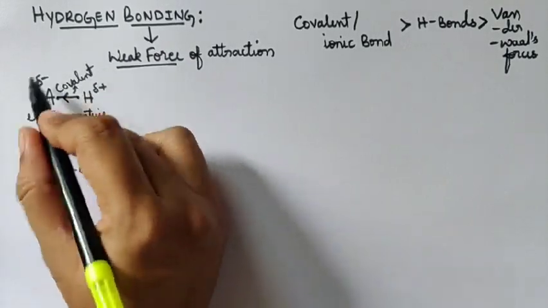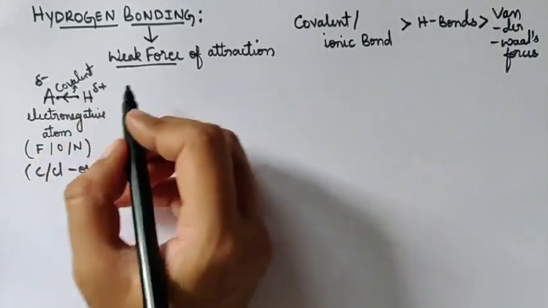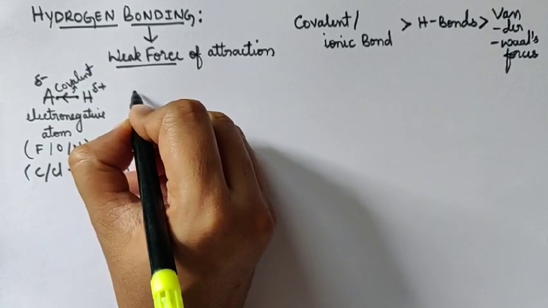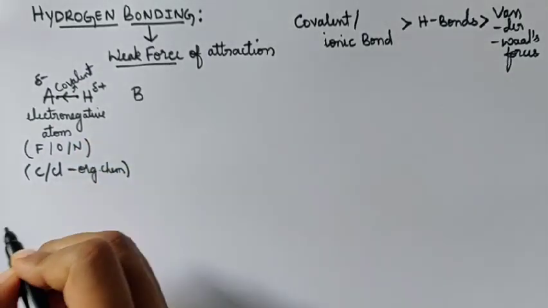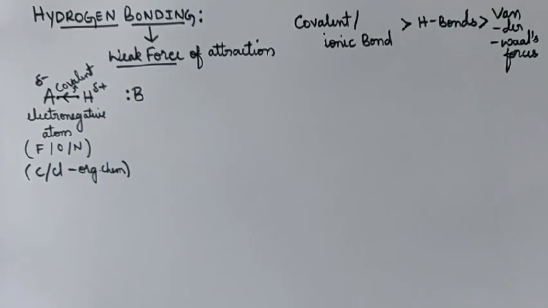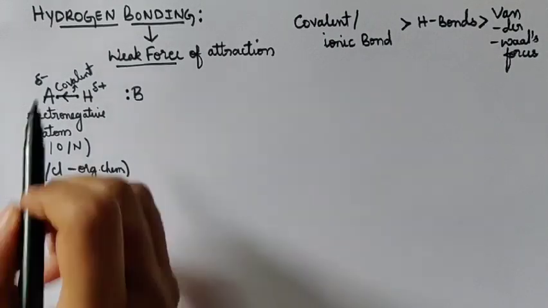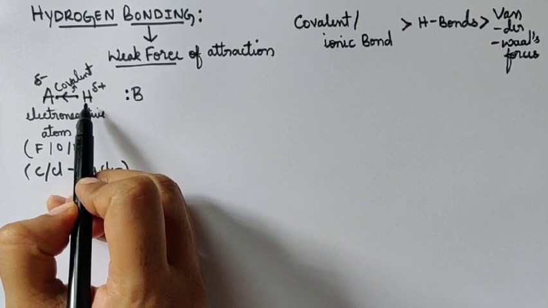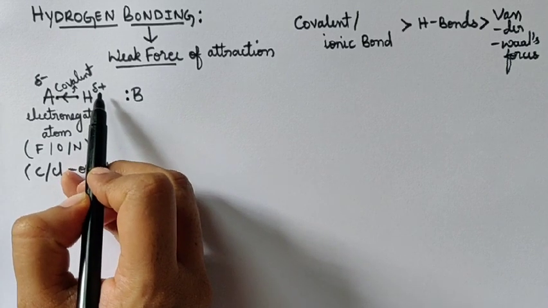Now think that near this molecule, another atom comes, say B. Think that this has a lone pair of electrons. What do you mean by lone pair of electrons? It means that it is electron rich. Remember, this is electron poor. Positive charge means electron poor.